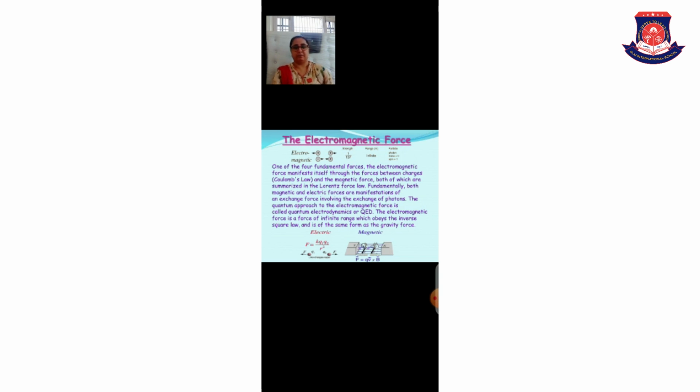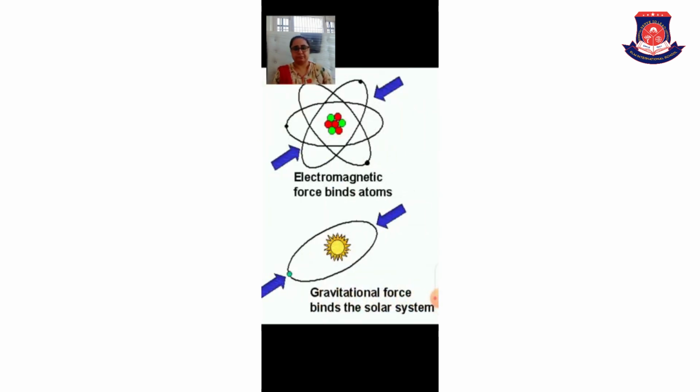Students, now I will explain with a diagram how the electromagnetic force binds the atom. Atom size is 10 raised to minus 10 and nucleus size is 10 raised to minus 15, with positive and negative charges.